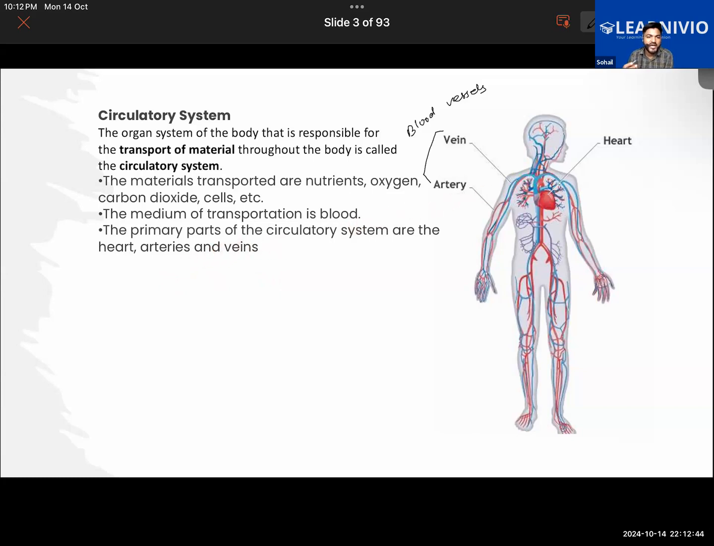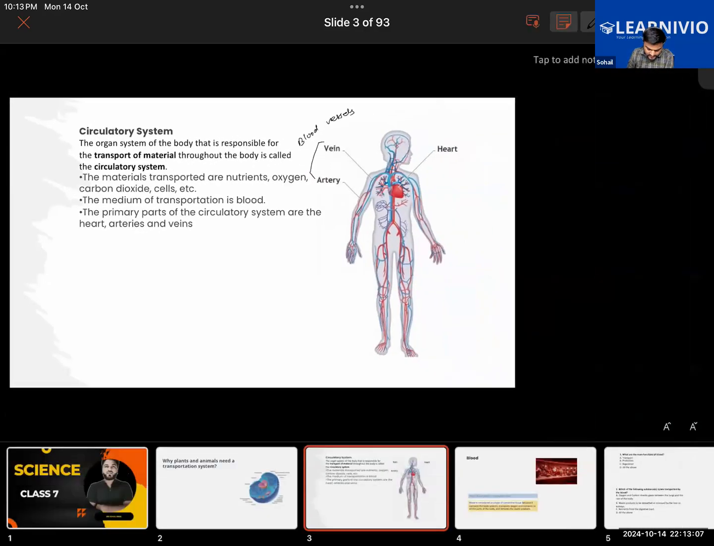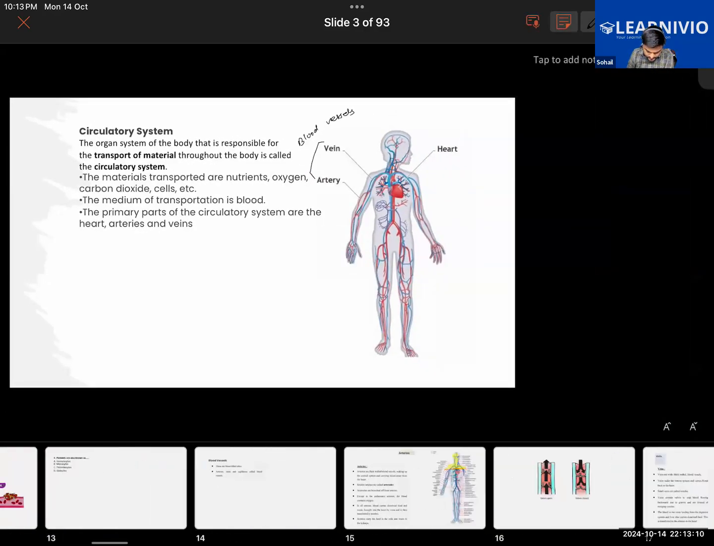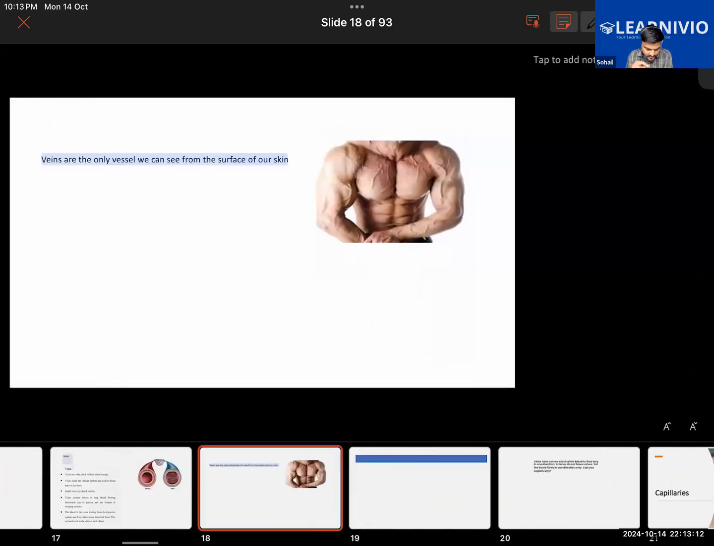Later on, you will learn about blood capillaries, arterioles, and venules. Blood capillaries, like veins and arteries, will usually not be visible on the skin. In some people, veins are particularly visible. Look at this figure here. What do we see here? The veins are visible on the skin, isn't it?